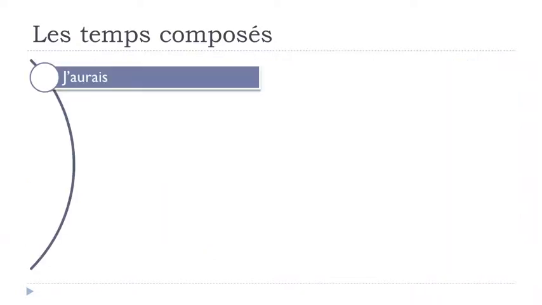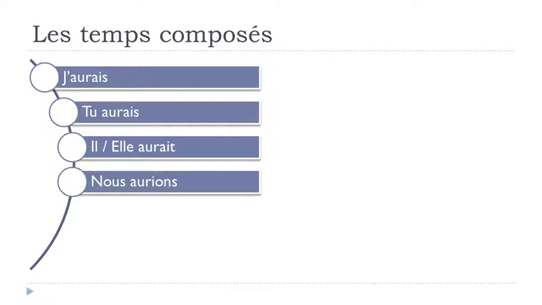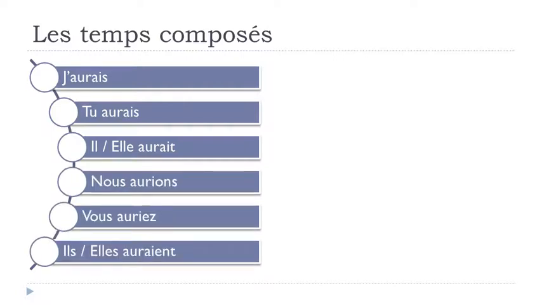So let's see now how avoir and être are at the conditionnel présent, just to refresh your memory, and it goes like that. J'aurais, tu aurais, il aurait, elle aurait, nous aurions, vous auriez, ils auraient, elles auraient. Okay, so one more time.